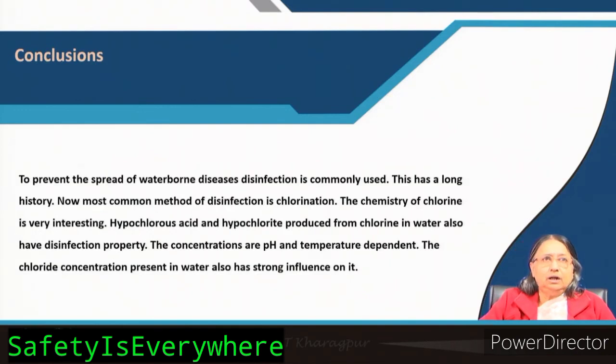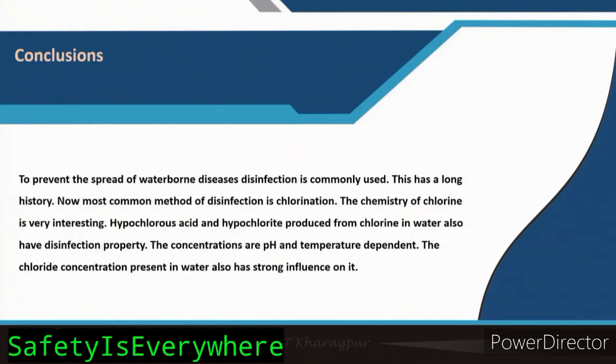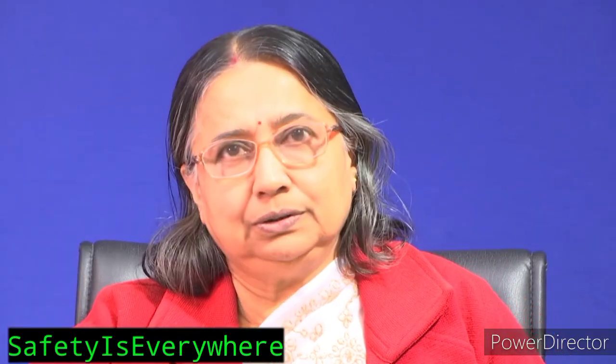Now, as conclusion for this lecture, I can tell that to prevent the spread of waterborne diseases, disinfection is commonly used. I have already explained, this has a long history. Now, the most common method of disinfection is chlorination. The chemistry of chlorine is very interesting. Hypochlorous acid and hypochlorite produced from chlorine in water also have disinfection property. The concentrations are pH and temperature dependent. The chloride concentration present in water also has a strong influence on it, that I discussed also. Thank you.